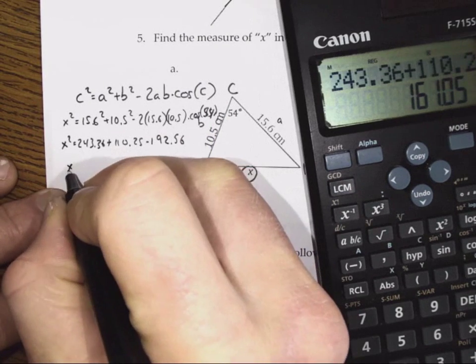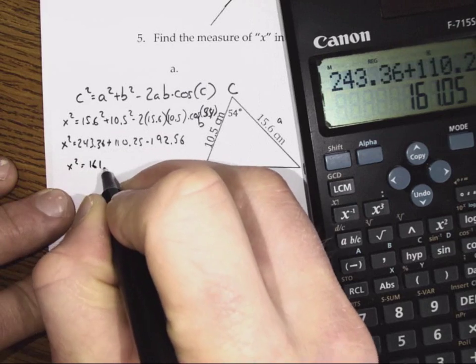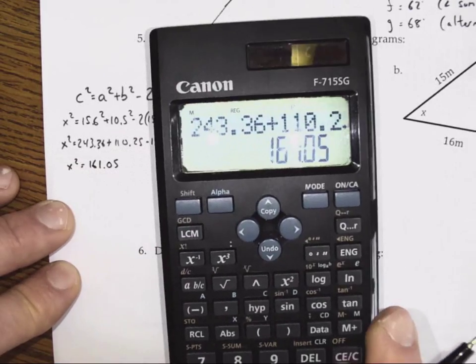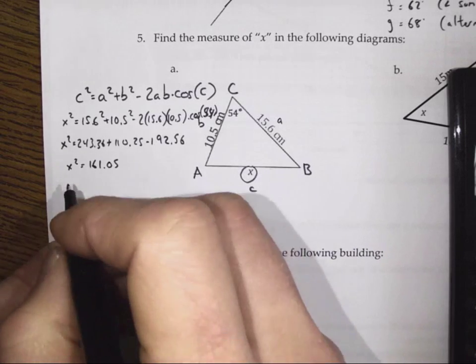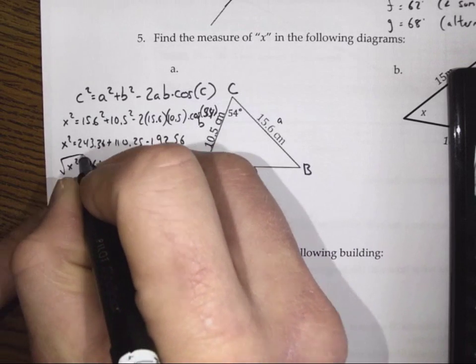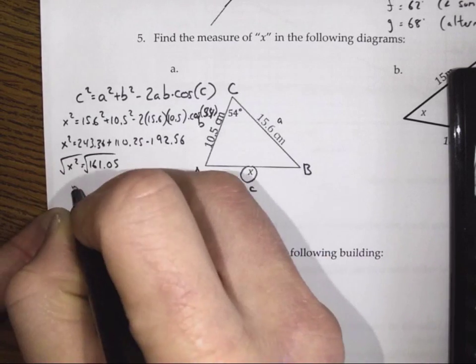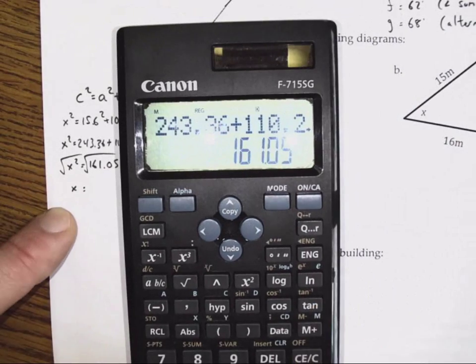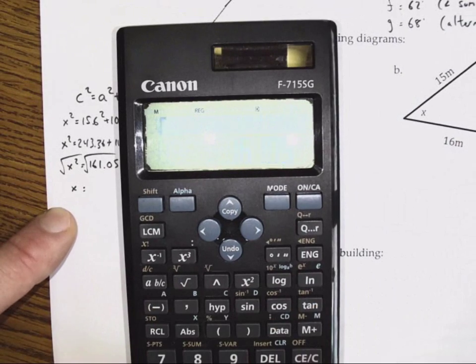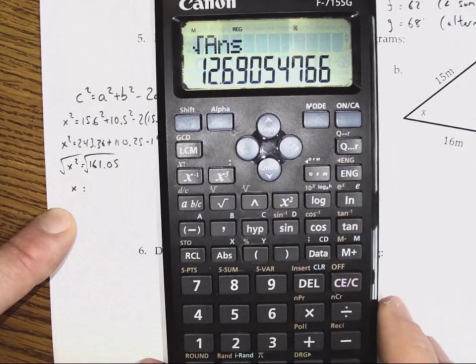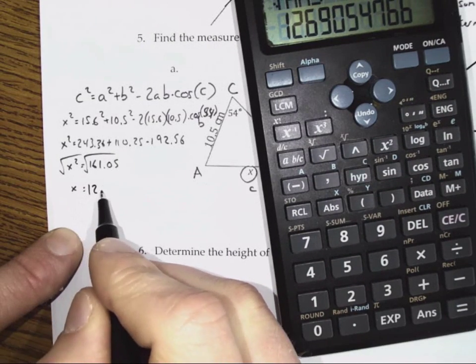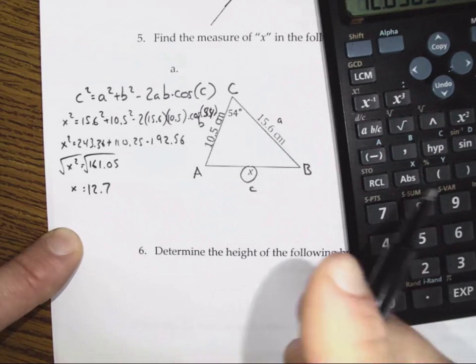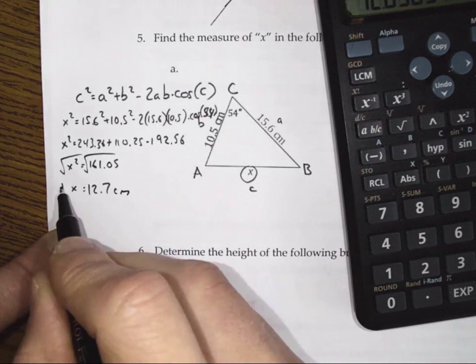So it tells me that the square of x is 161.05. Now, we weren't asked for the square of x, we want to know what x is. So to isolate x fully, we're going to square root both sides. We get x is equal to the square root of our answer, which is 12 point, I'm going to just round that to 12.7 centimeters. Units originally were in centimeters.